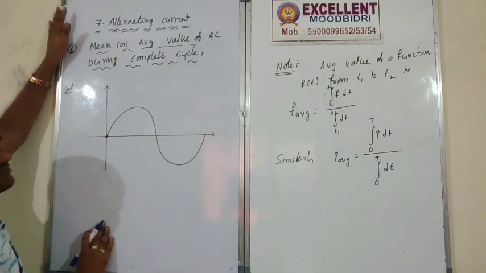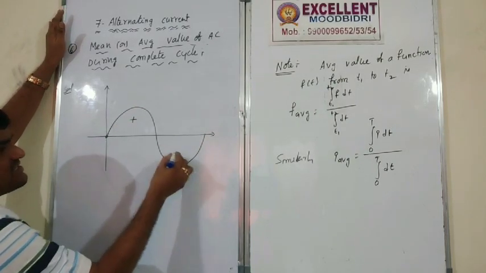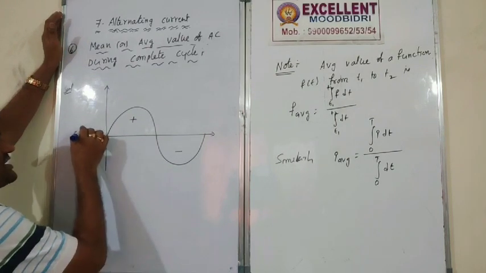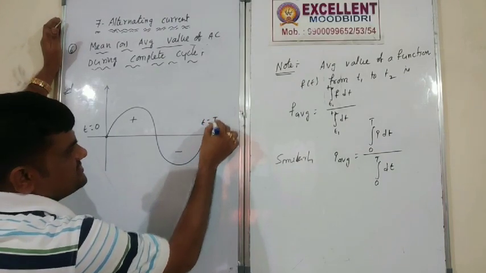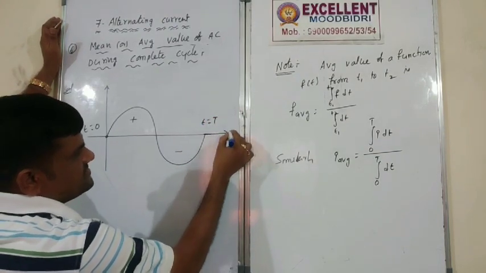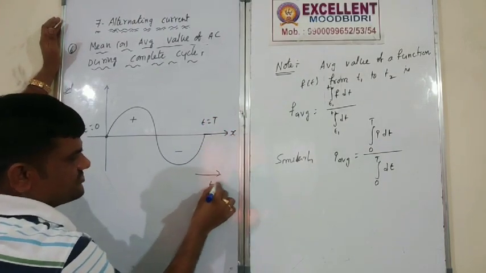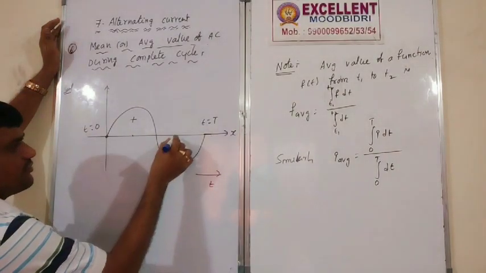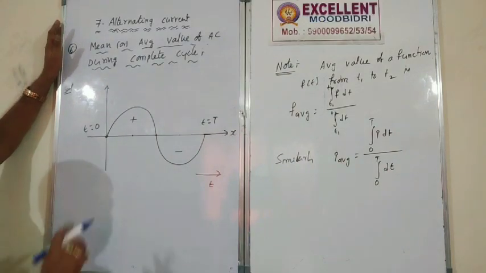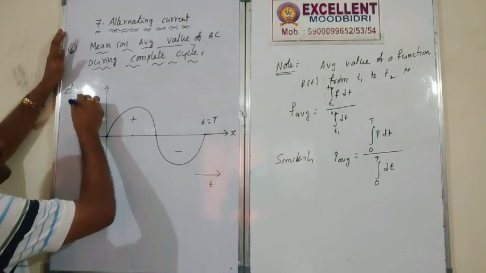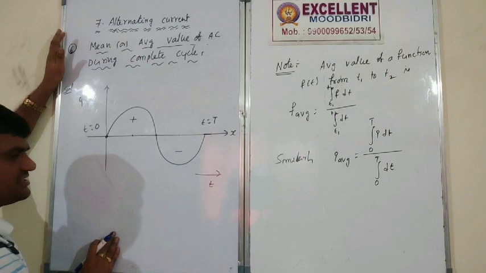This is the positive half cycle, this is the negative half cycle. At t equal to 0 seconds, up to t equal to T seconds, with T by 4, T by 2, 3T by 4, and T. Along this direction is I, along this direction is t.